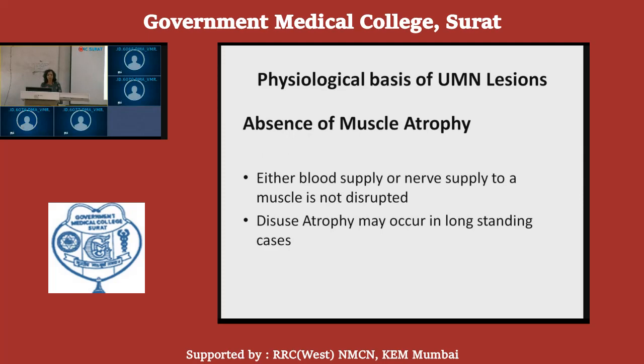It is because of the blood supply or the nerve supply to the muscle. In case of upper motor neuron lesion, neither the blood supply nor the nerve supply to the muscle is disrupted, it is continuous. And that is why, if atrophy occurs, it is because of disuse of the muscle.